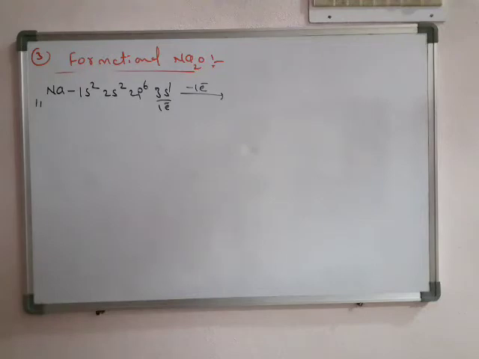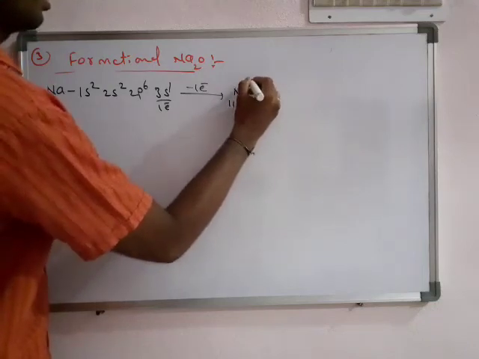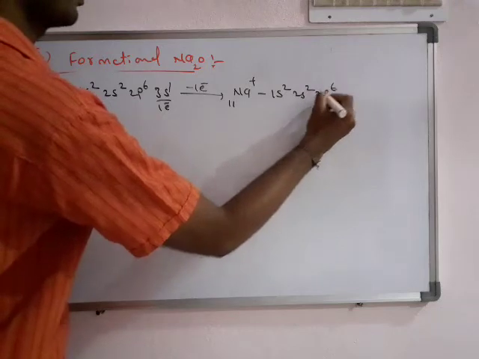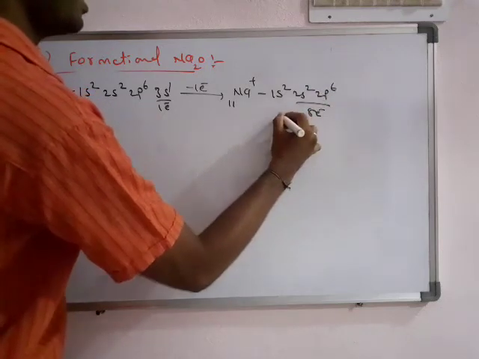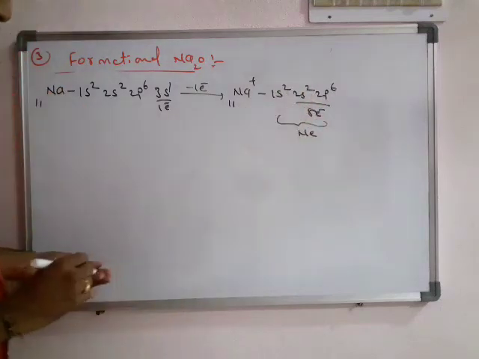Already we discussed sodium chloride formation. Now it becomes Na plus, with eight electrons, the neon ion configuration. So Na plus becomes the stable one.